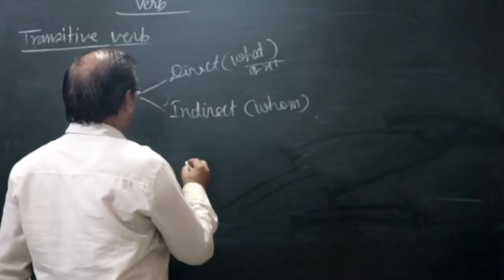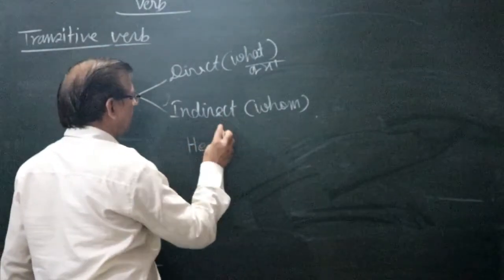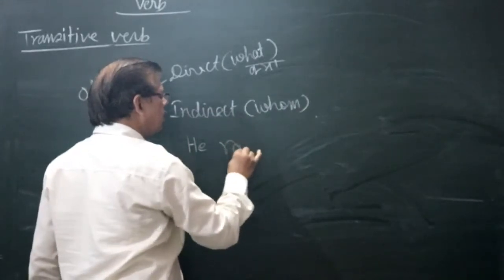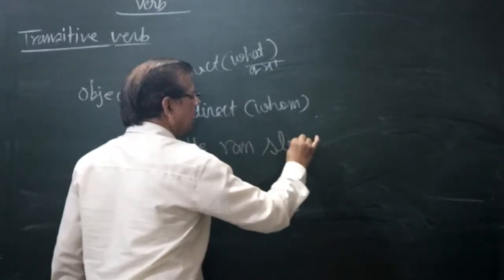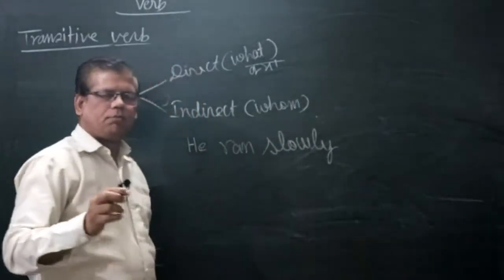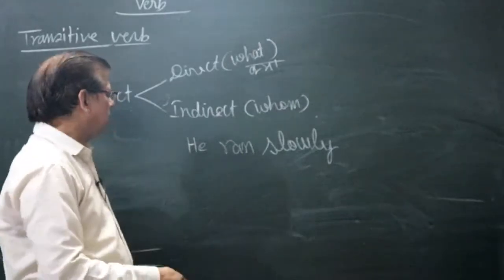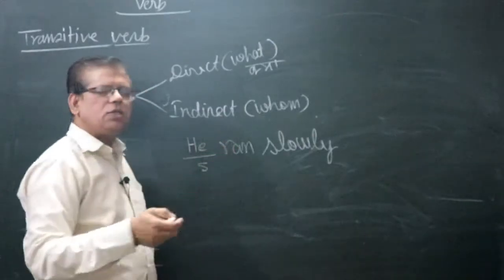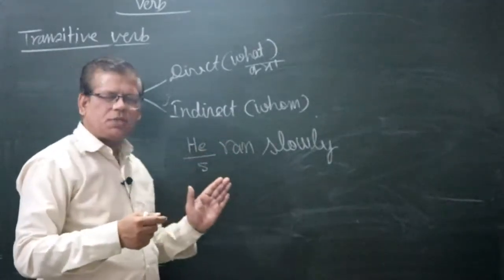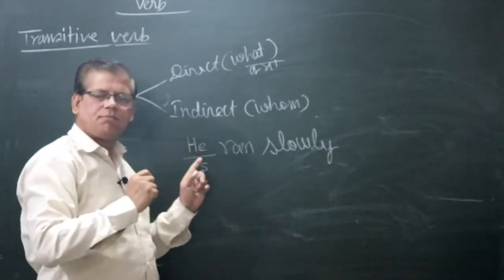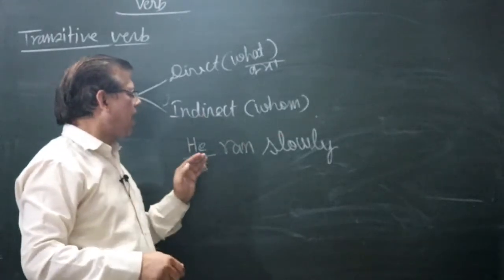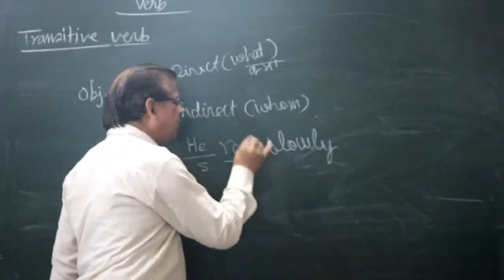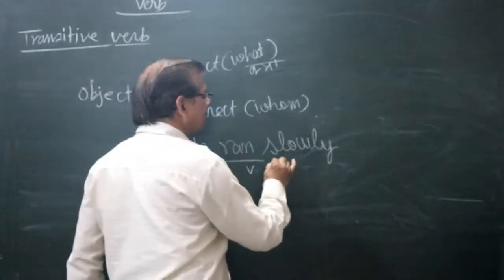Hello children. He ran slowly. Now let us analyze this sentence. Doer of the sentence is what? He is the doer, the subject. What is the activity done by him? The action done by him is the action of running. He ran. Action is called verb.